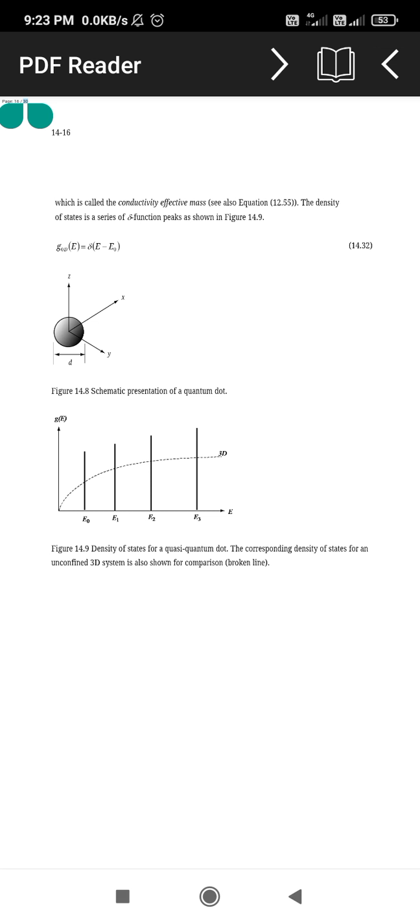Then the density of states we can find here. This is the schematic representation of the quantum dot, that is the x, y and z planes. Now the density of states is corresponding to the density of states of the three-dimensional systems. It is a comparison with the three-dimensional structures.